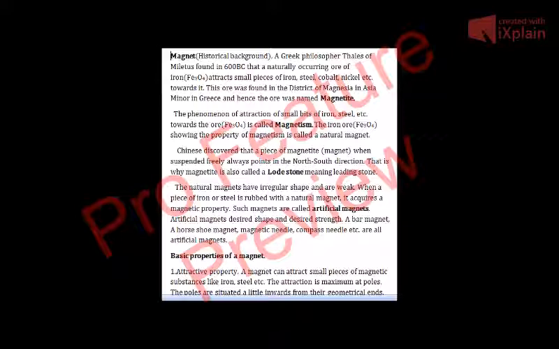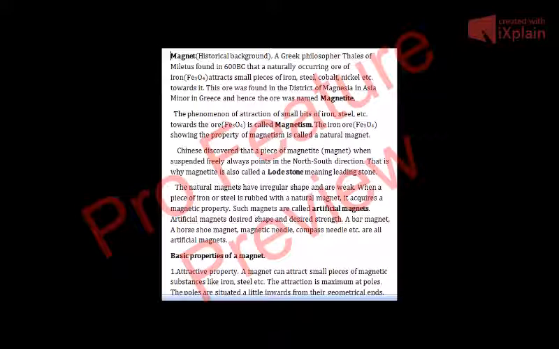As you know, the ore of iron is Fe3O4. It attracts small pieces of iron, steel, cobalt, nickel, etc. towards it. It was made up of iron oxide, and it by chance attracted the pieces of iron, steel, cobalt, nickel, etc.